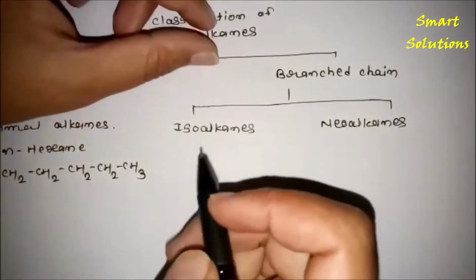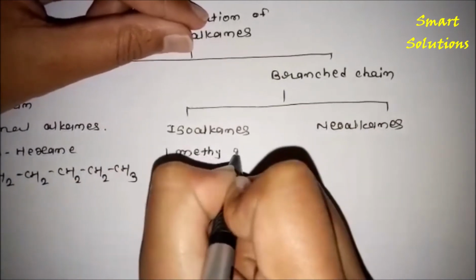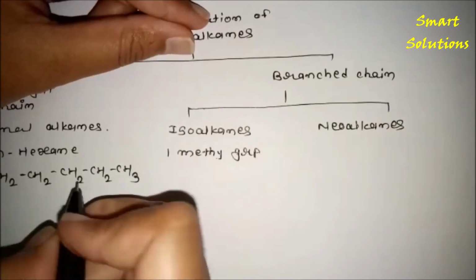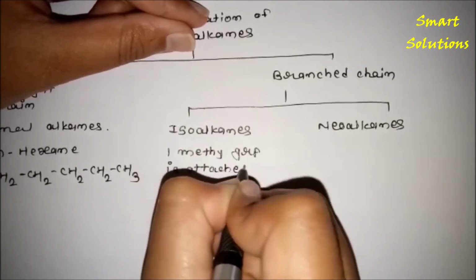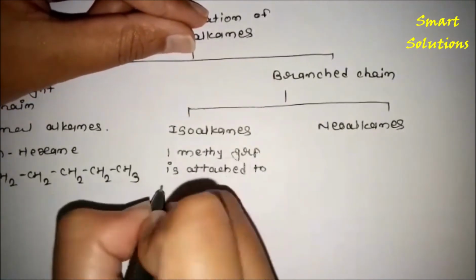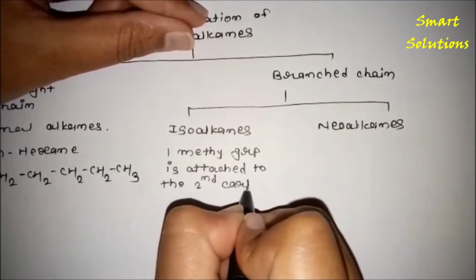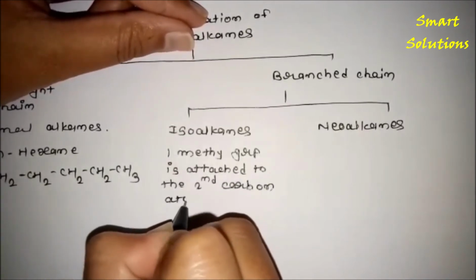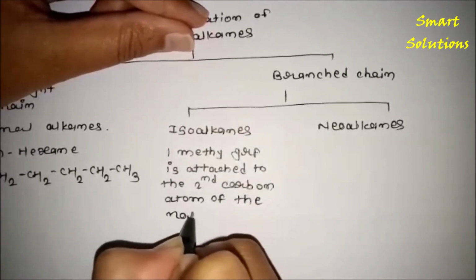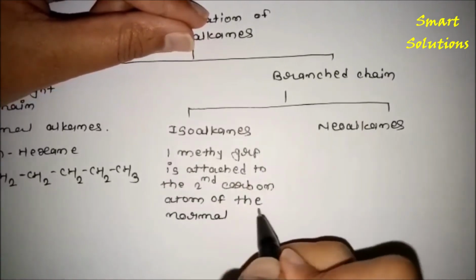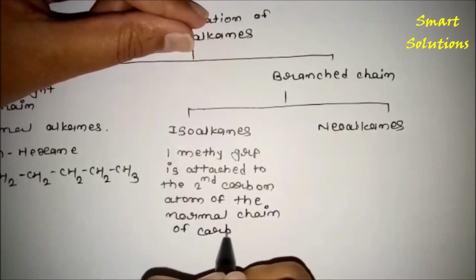In isoalkanes, one methyl group is attached to the second carbon atom of the normal chain of carbon atoms.